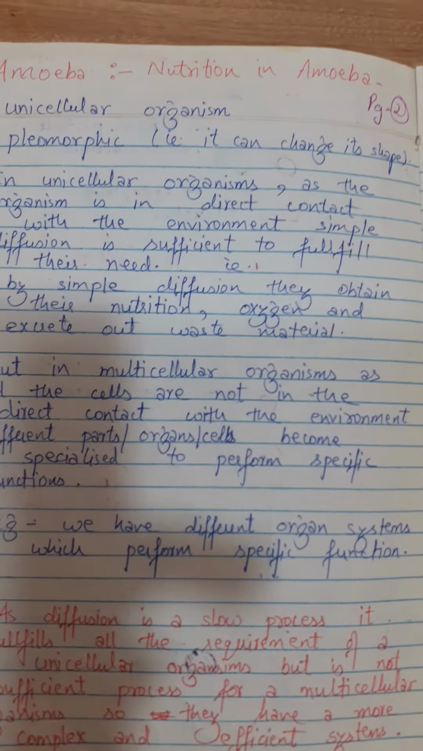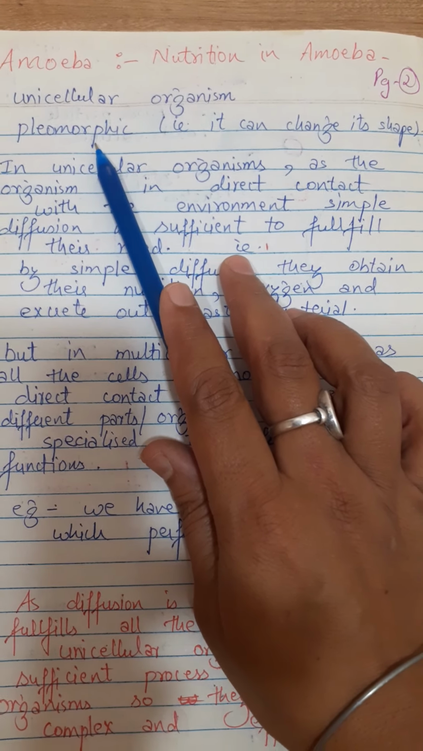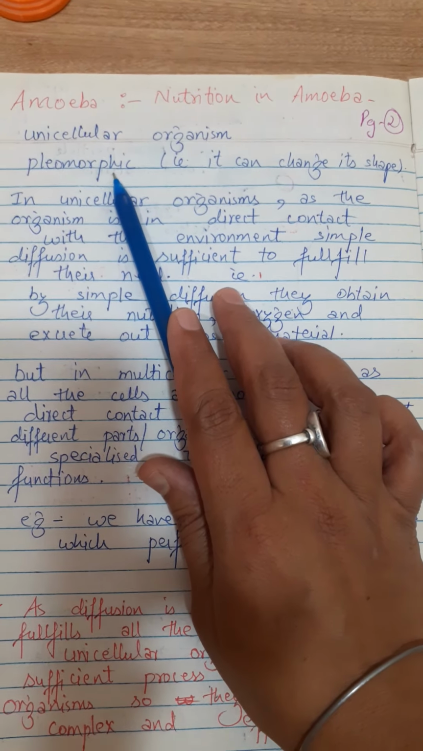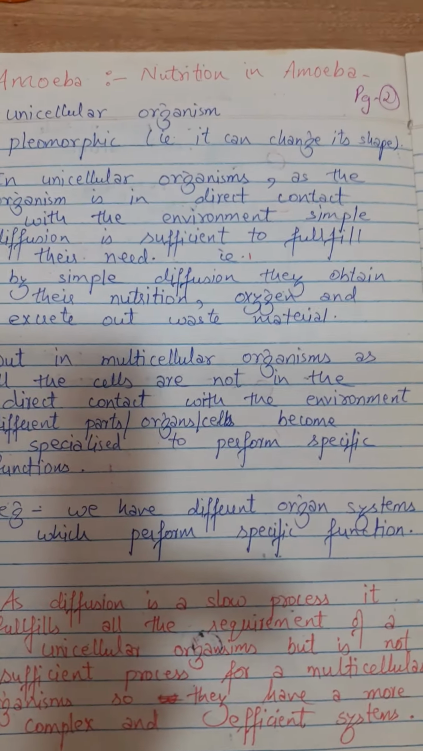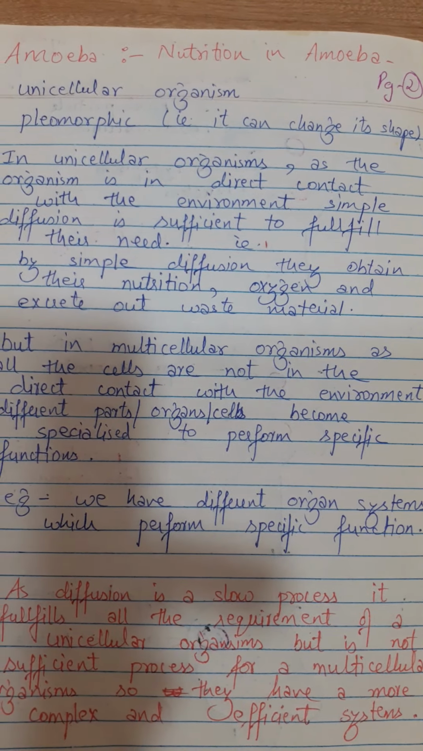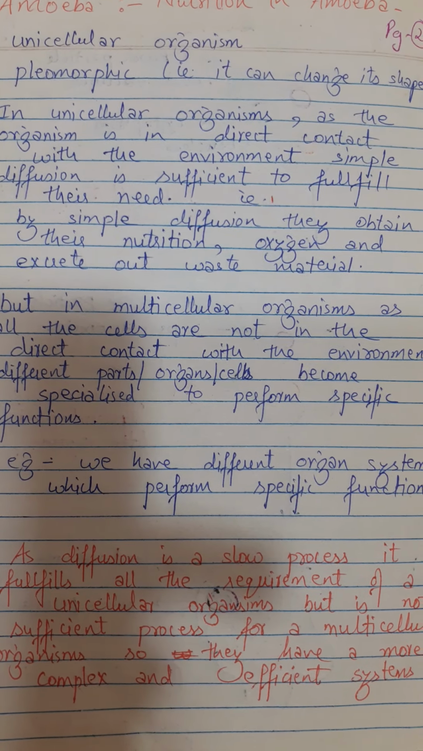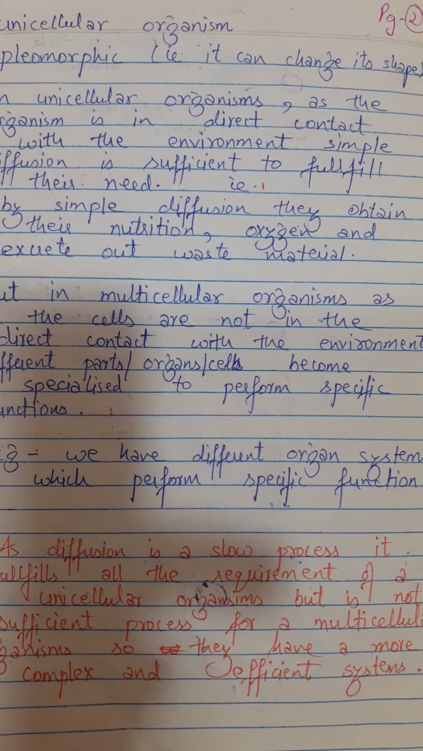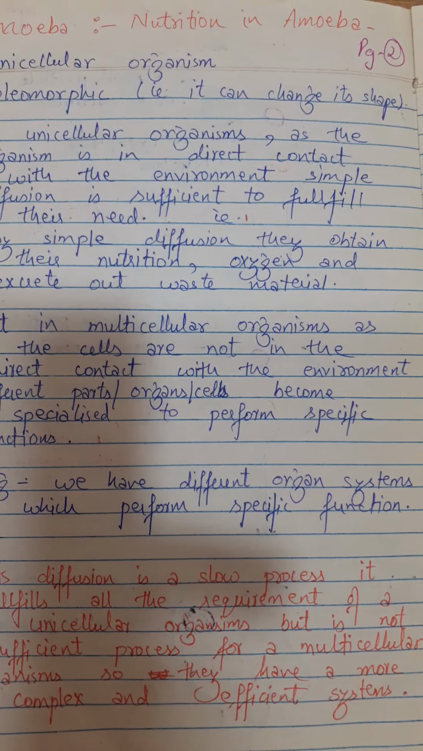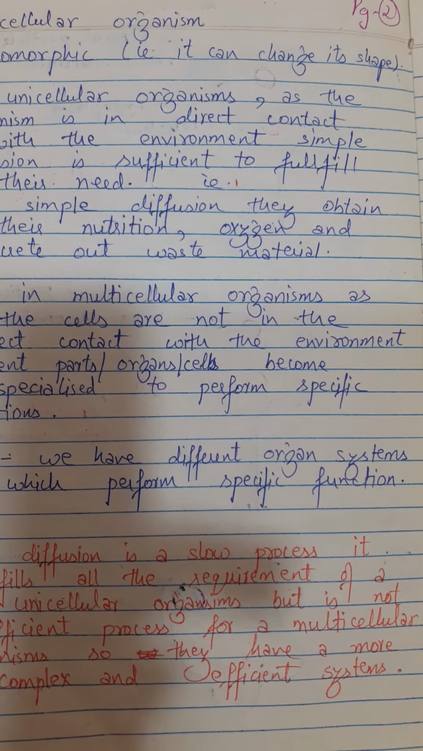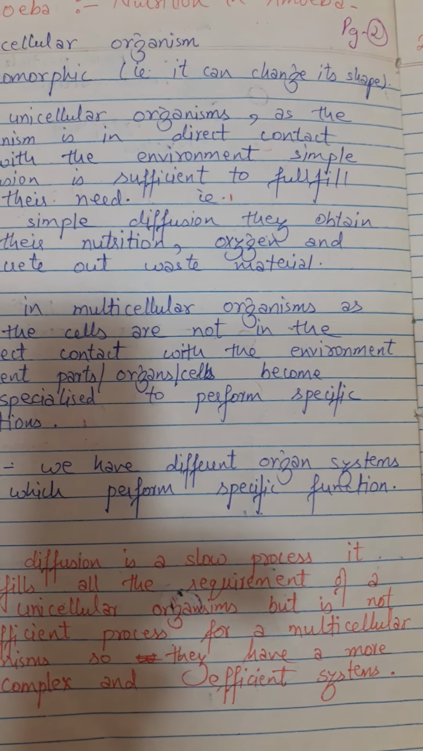So next, coming to the nutrition in amoeba, as we know that amoeba is a unicellular organism and it is pleomorphic. Pleomorphic means it can change its shape. It is irregular in shape. So when we talk about a unicellular organism, all the processes are very simple. Why? Because in a unicellular organism, each and every requirement can be fulfilled by simple diffusion. Why? Because the organism's body is in direct contact with the environment. So very easily, throughout the surface, it can take food, it can take oxygen,